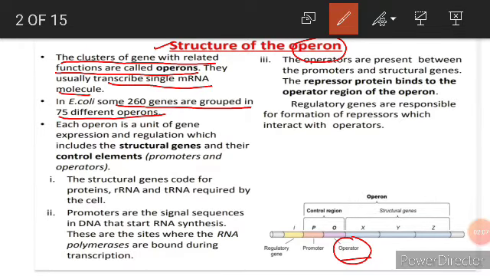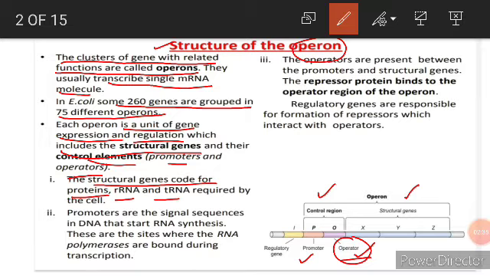Each operon is a unit of gene expression and regulation, which includes the structural gene and their control elements, that is the promoter and operator. We can see this is the structural gene, and here the promoter and operator are the control region or control elements. The structural gene codes for proteins, rRNA and tRNA required by the cell.